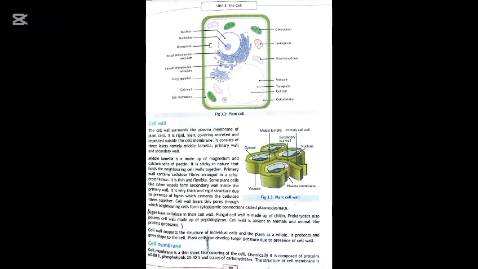The cell wall also has tiny pores called plasmodesmata. These pores allow neighboring cells to communicate and exchange materials. So these tiny pores, the way of communication between two cells, are called plasmodesmata. So the next is function of cell wall. The main function of cell wall is to give shape to the cell. It protects the cell. It provides support and helps maintain turgor pressure in plants.